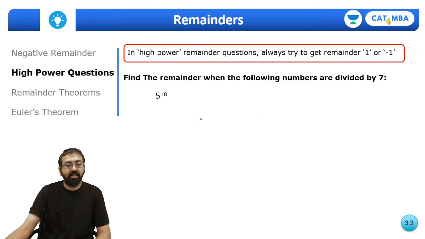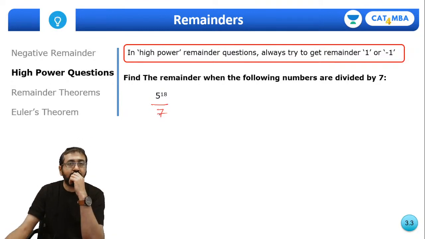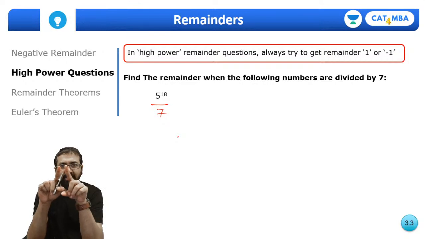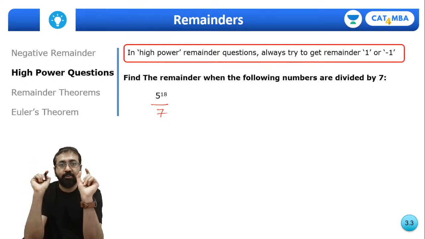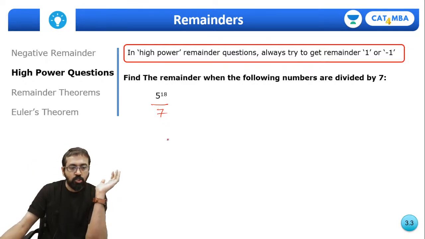Okay, few more questions. So 5 raised to 18 divided by 7. Once again, which power of 5 will give you remainder 1 or minus 1 when you divide by 7? So 18 sevens are 126, and 5 cube is 125. Try to get that close to any multiple of 7. So I know 5 cube is 125. Right. So I can represent this as 5 cube whole raised to 18.